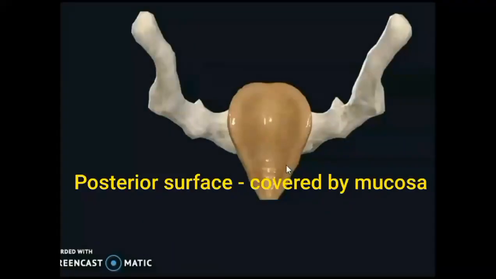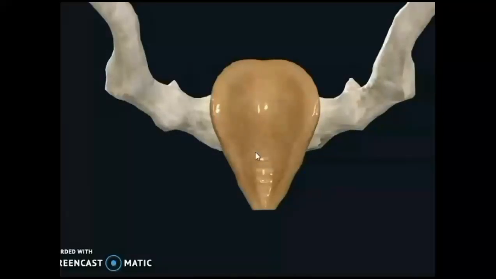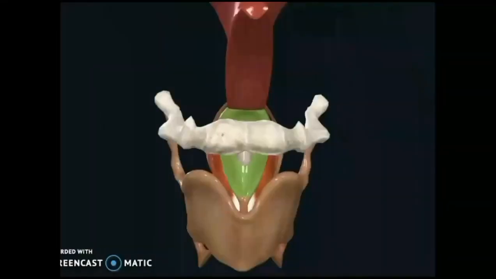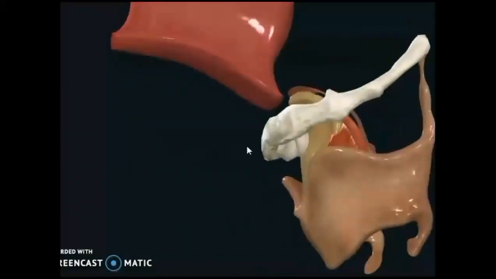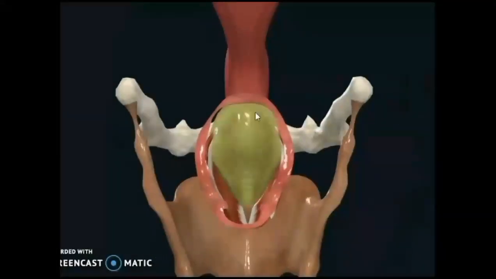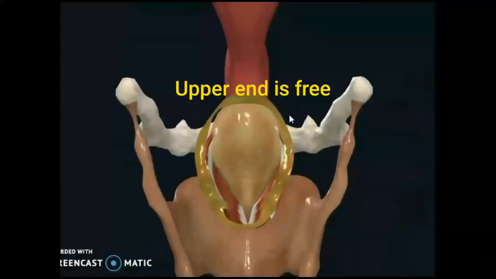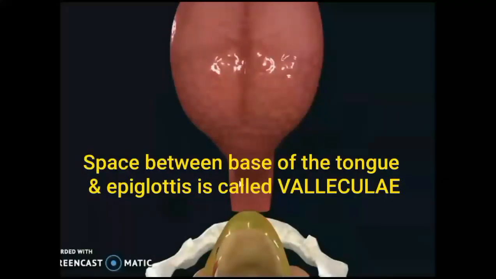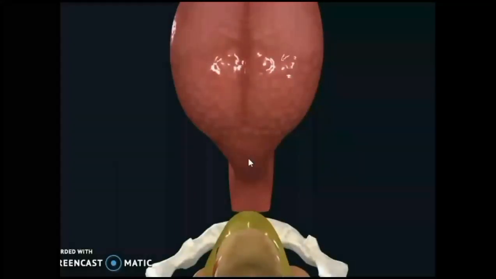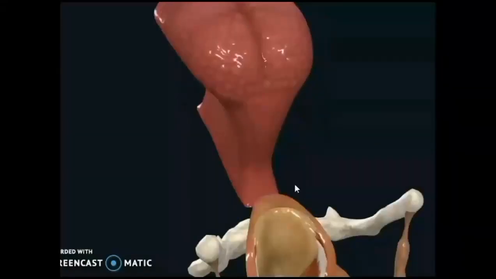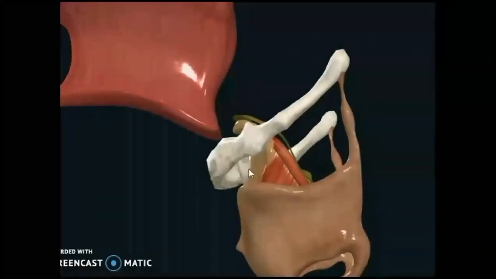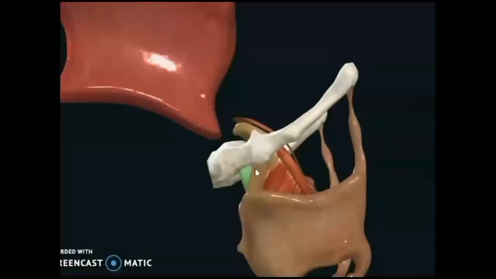Upper end is there, and that is the posterior surface, concave from side to side, covered by the mucosa. In the upper part it is lined by stratified squamous non-keratinized epithelium. In the lower part of the posterior surface, the mucosa is lined by respiratory epithelium. Here you can see the upper end is free, forming the boundary of the laryngeal inlet. Upper end and upper part of the anterior surface is covered by the mucosa, and it is related to the base of the tongue and attached to it by three folds, the median and two lateral glossoepiglottic folds.